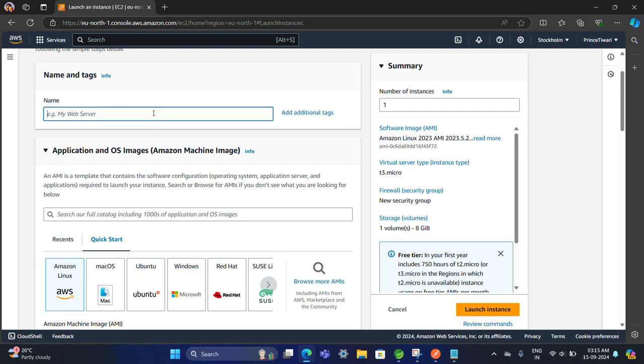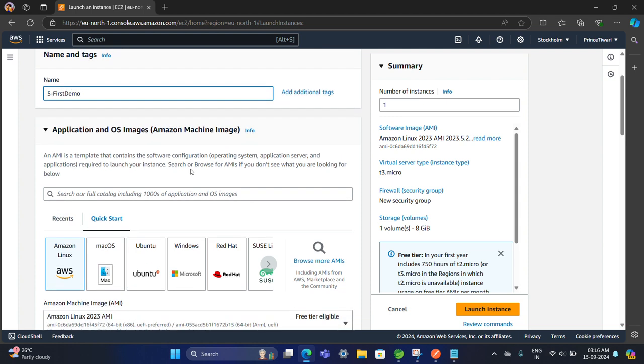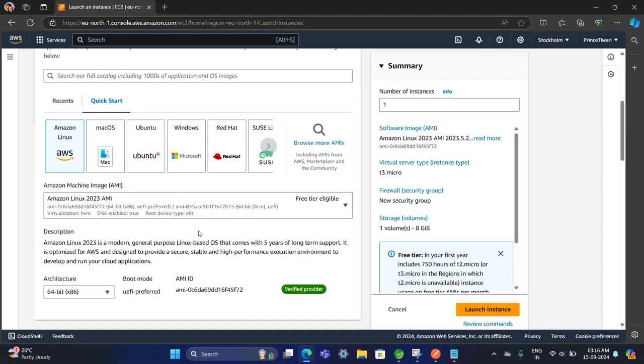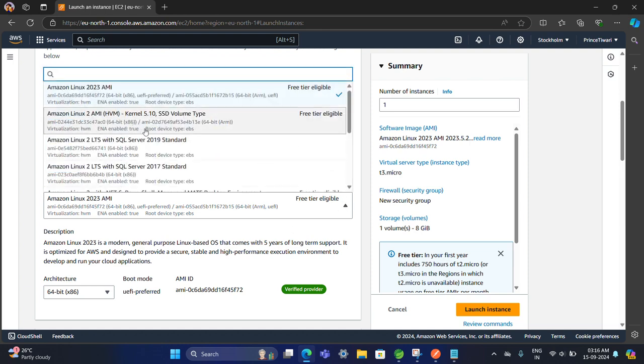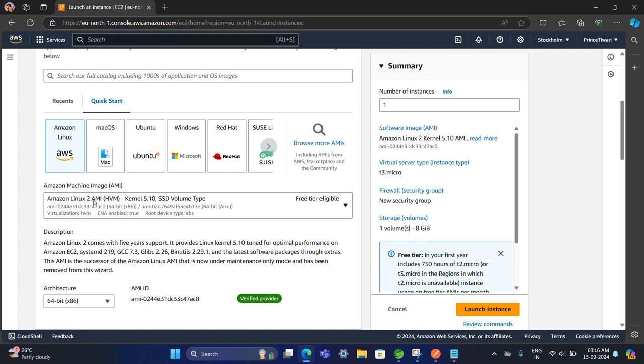The first is the name: 5 hyphen first demo. Okay, this is our instance name. Let's use Amazon Linux because it is famous and recommended, and under EC2 we use Amazon Linux 2.